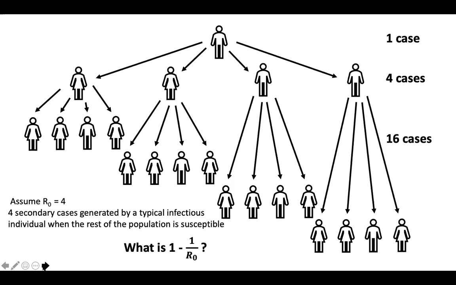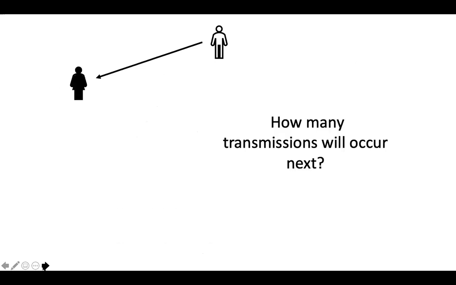What is this threshold theorem? What is 1 - 1 over R naught? Well, remember, R naught is 4, so 1 - 1 over 4 is 3 over 4, 3/4. So this threshold theorem is saying that if we had immunity among 75% of this population, we had reached this threshold. So what does that mean?